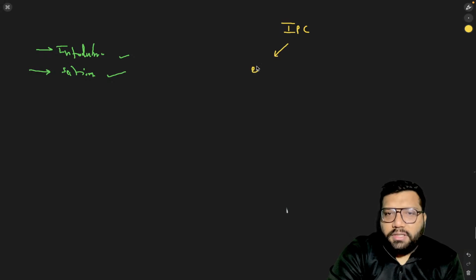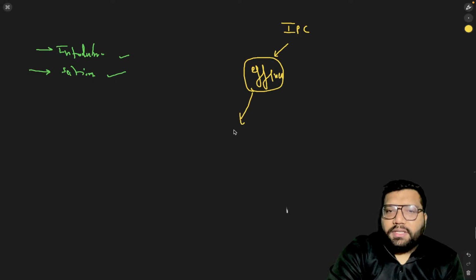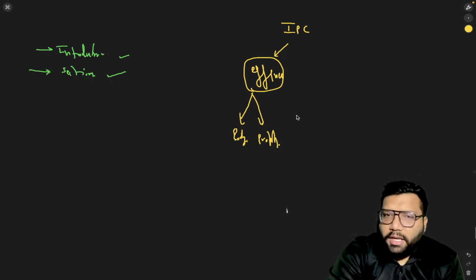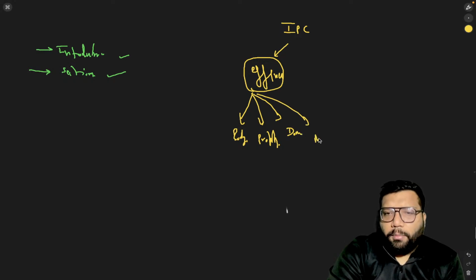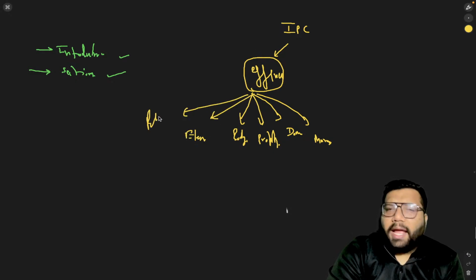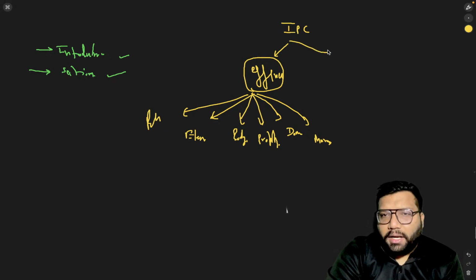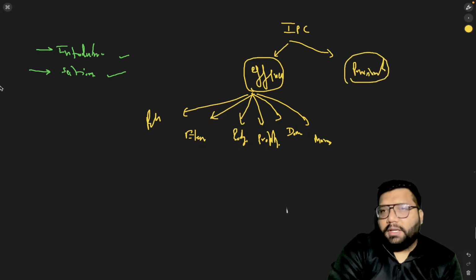One is offenses: offenses against body, offenses against property, offenses relating to documents, offenses related to marriage, offenses related to elections, offenses relating to religion, and so on. And the second part here is the punishment. So what kind of punishments can we give under IPC?